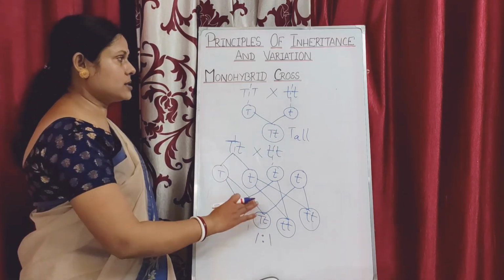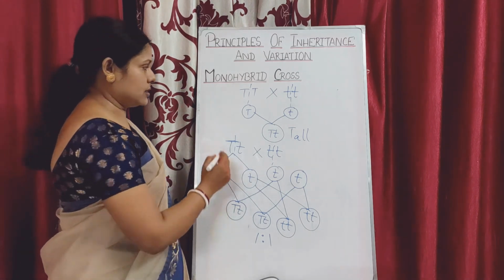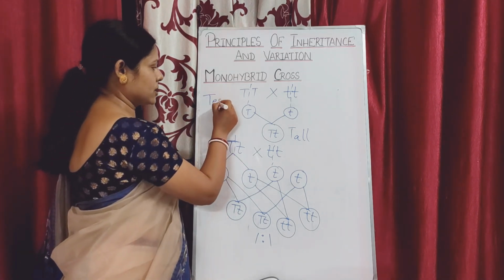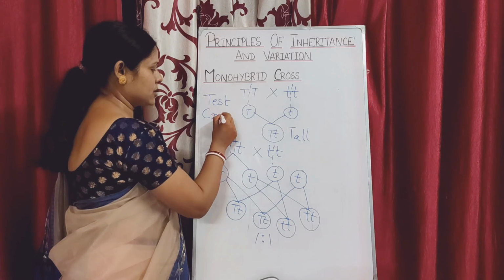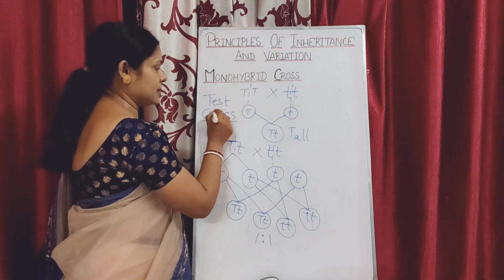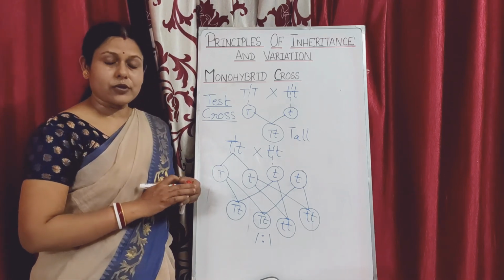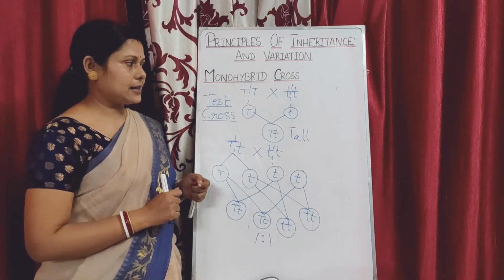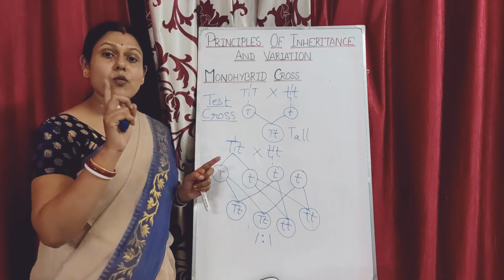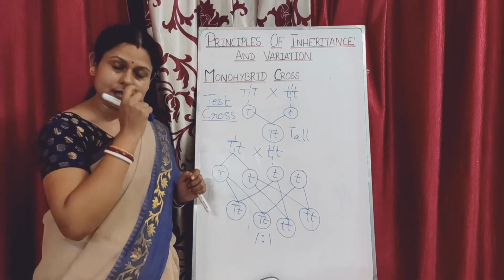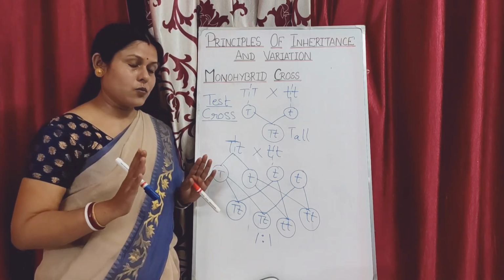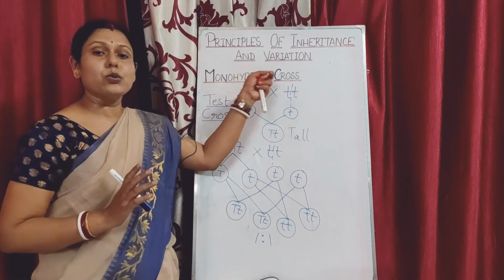So this was the test cross, this was called your test cross, which Mendel gave after his observation for all the 7 pairs of contrasting characters in the case of inheritance of one gene. In your syllabus it is written as inheritance of one gene. Inheritance of one gene means monohybrid cross.